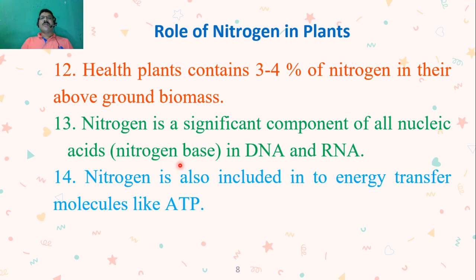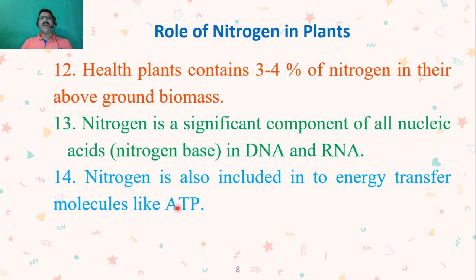Then nitrogen is also included in energy transfer molecules like ATP. So ATP molecules are related to energy, and they are energy transfer molecules. Adenosine triphosphate constitutes nitrogen.